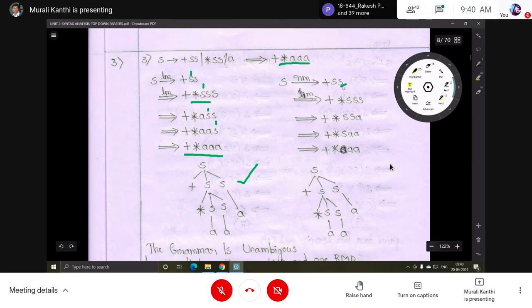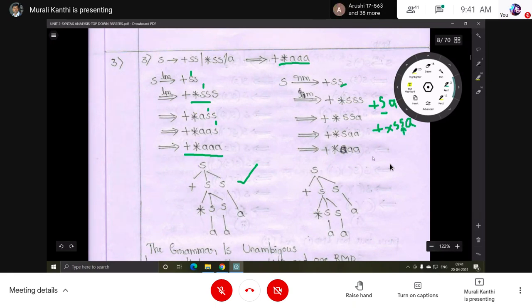Oh yes, this is a mistake. This is wrong. The rightmost non-terminal means this one. This can be replaced by A, not this, this is wrong. Plus S, A. Now this S can be replaced by A. Next, this can be replaced by the first, second production, star S, S, A. Then the rightmost non-terminal is this one.